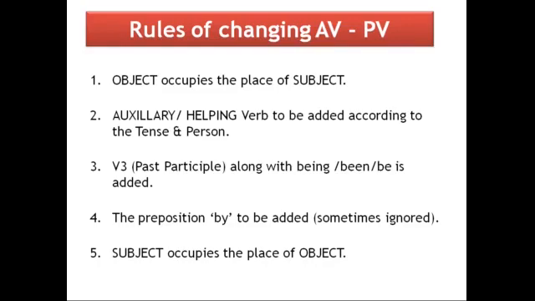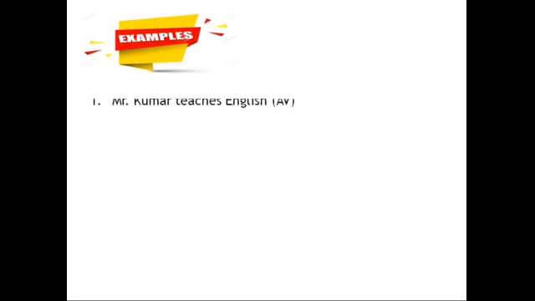Children, these are the 5 rules you have learned already. But once again, in order to understand these 5 rules in a better way, in my next slide you can see some beautiful examples. 5 examples are given so that you can better understand. So let us have a quick look at all these examples. The very first one, see children, Mr. Kumar teaches English. All of you know that is an active voice, because the subject is Mr. Kumar, teaches is the verb and English is the object.